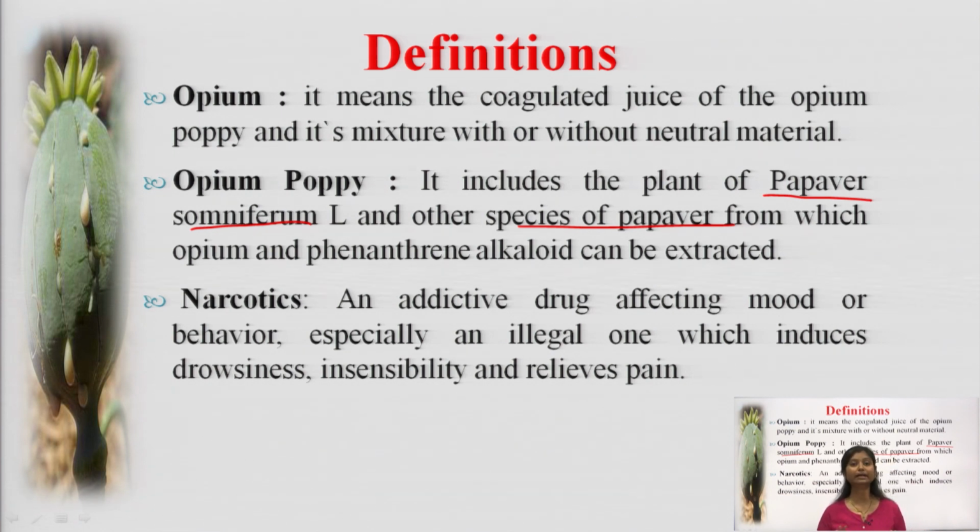That is the authentic use. But when a person uses them by themselves to induce drowsiness, insensibility and relieve pain, these are the pharmacological properties of narcotic drugs like opium and cannabis. So these are termed narcotic drugs.